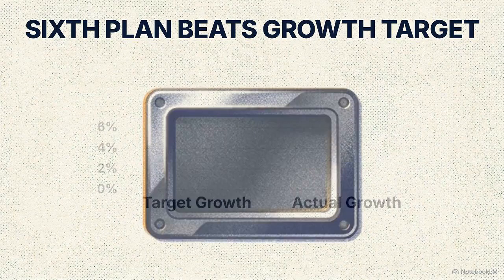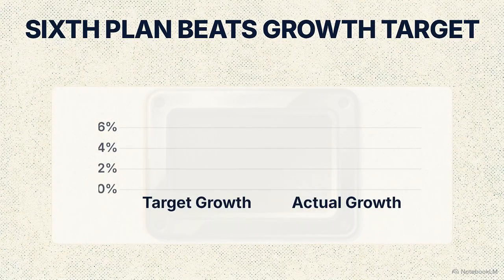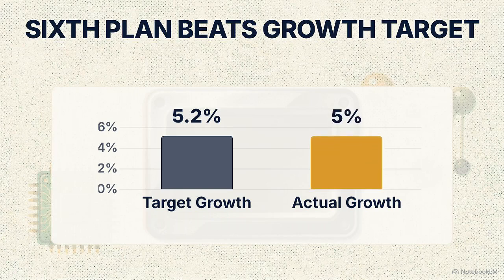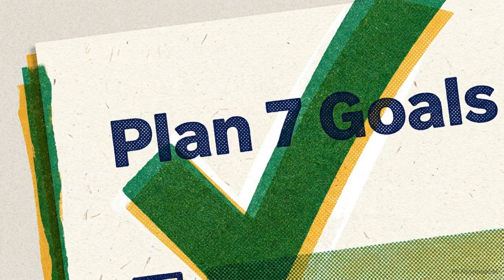The sixth 5-year plan stabilized the system from 1980 to 1985. By promoting technological modernization and launching direct attacks on unemployment, it successfully beat its target, reaching 5.5% growth. The seventh five-year plan, guided by Rajiv Gandhi through 1990, pushed modernization further, expanding telecommunications and computerization across the industrial sector. Plan 7 successfully beat its growth target.